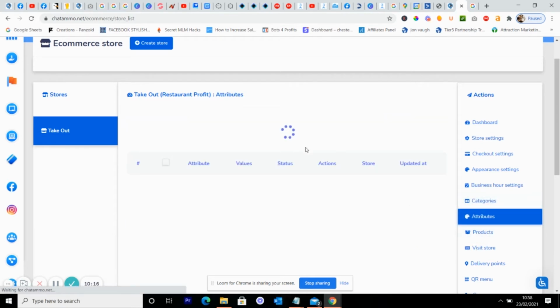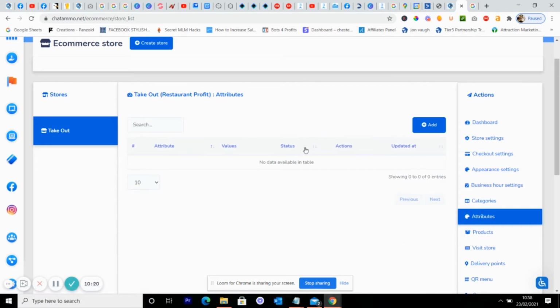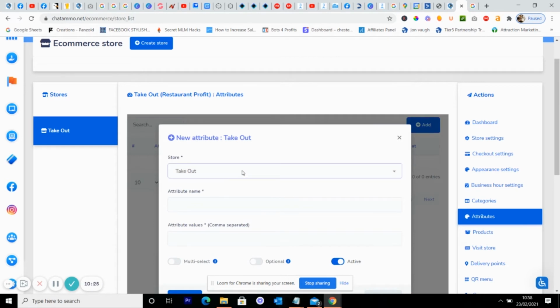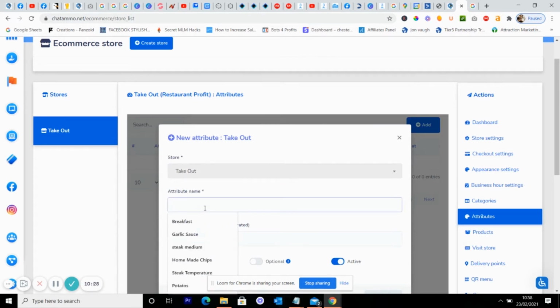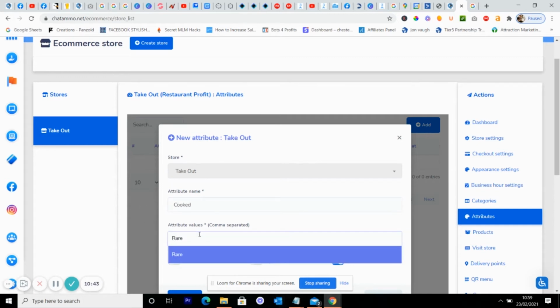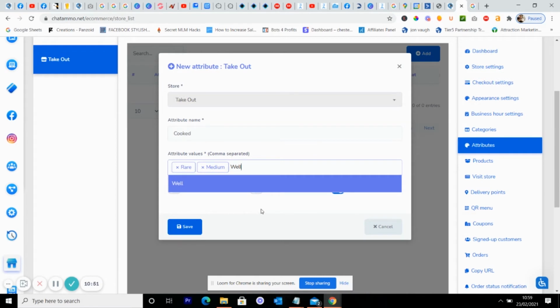And this would be how do you want your steaks cooking? What would you like as a side? So we'll put on the attribute name, how it's cooked. I'll put in rare, medium, well. And we'll save that one. No, they can't have multi-select on that one. So it's optional and it's active.